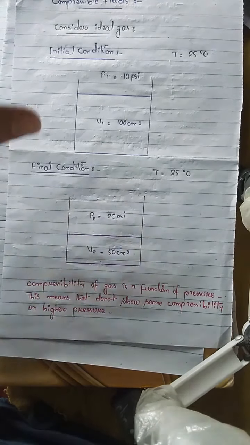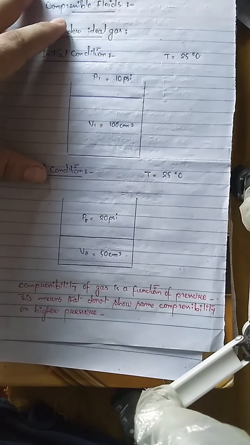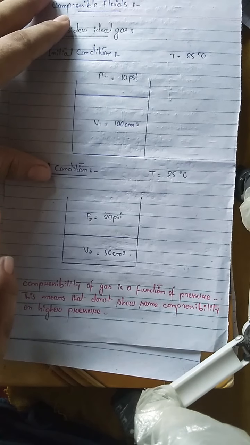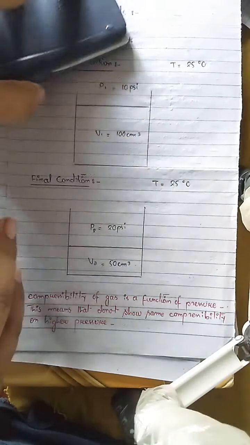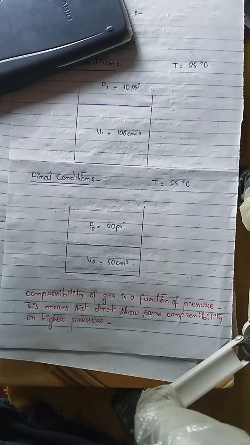But if this gas is at high pressure, meaning 10,000 psi or 11,000 psi, then it will not show the same compressibility value or same change in volume, because at lower pressure the molecules of gases are widely separated, so they can show large change in volume at low pressures.